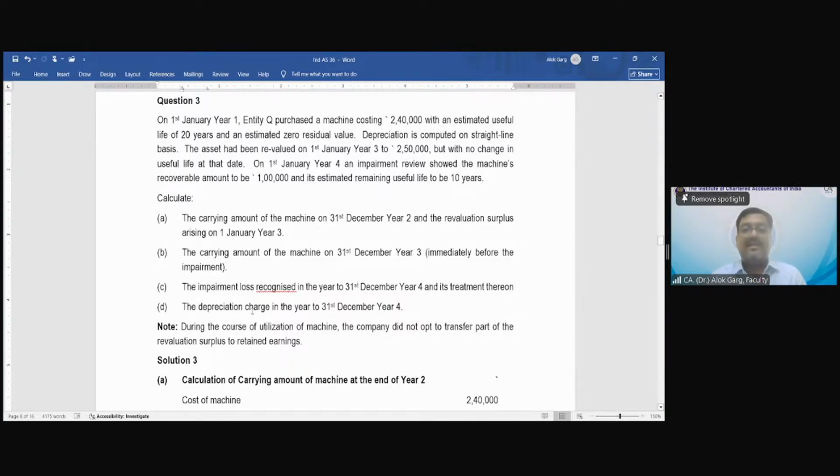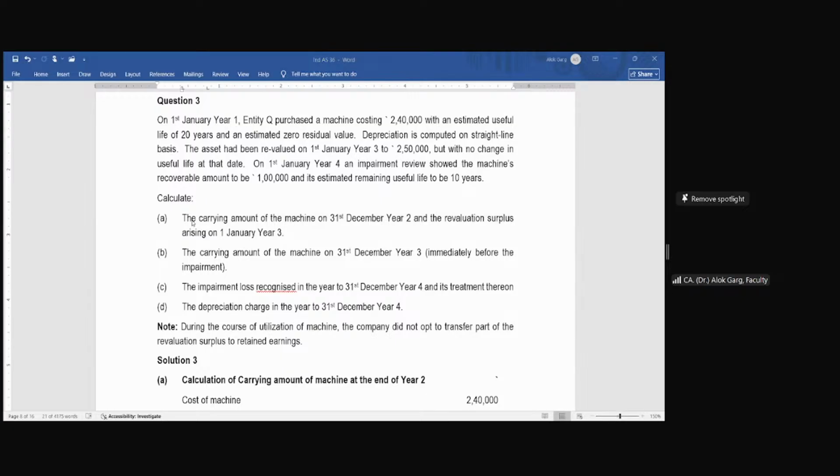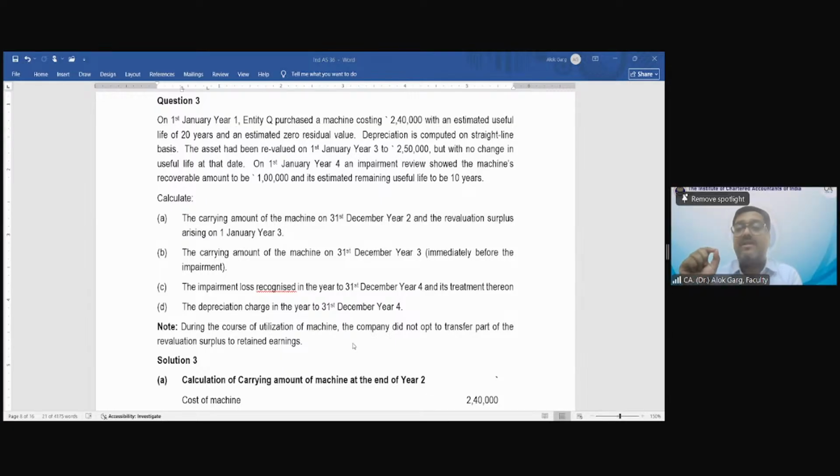Calculate the carrying amount of the machine on 31st December year 2 and the revaluation surplus arising on 1st January year 3. Then it is asking the carrying amount of the machine on 31st December year 3, immediately before the impairment.